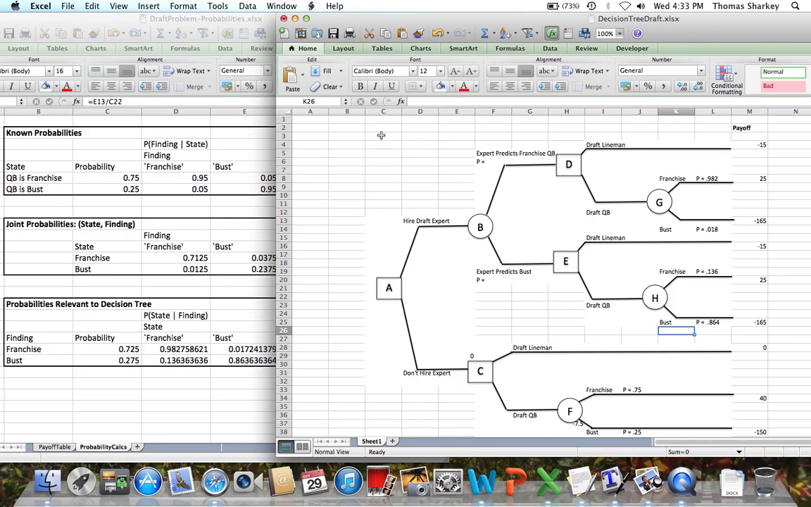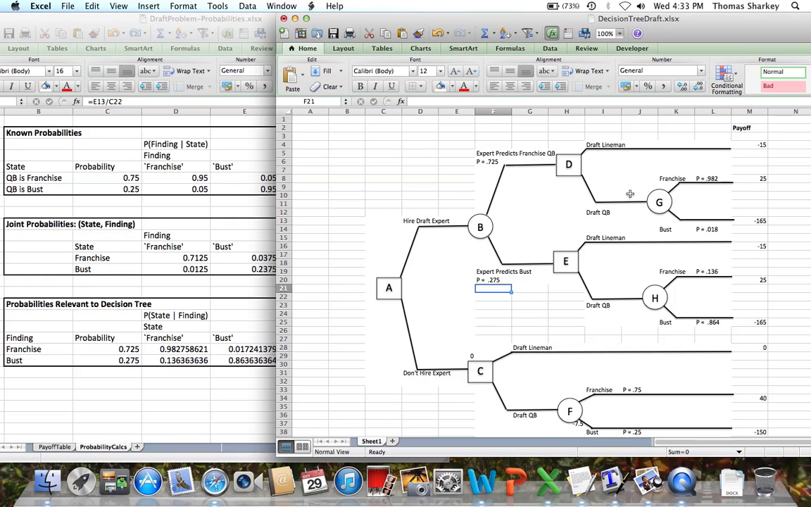And then finally, we also need the probabilities of the expert predicting franchise quarterback. They're going to predict franchise quarterback with a probability of 0.725. They're going to predict the bust with a probability of 0.275. So we now have all the probabilities that we need to do the calculations that we want.